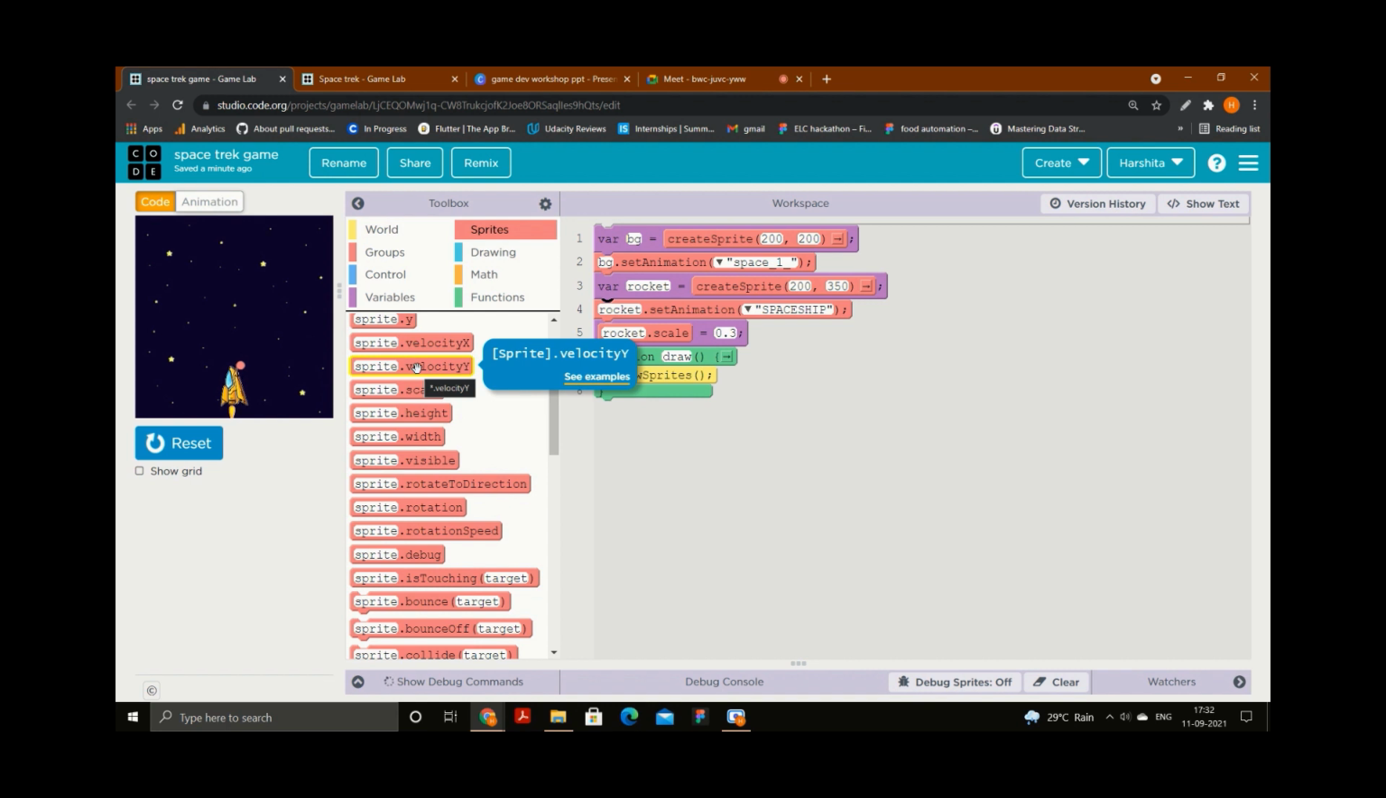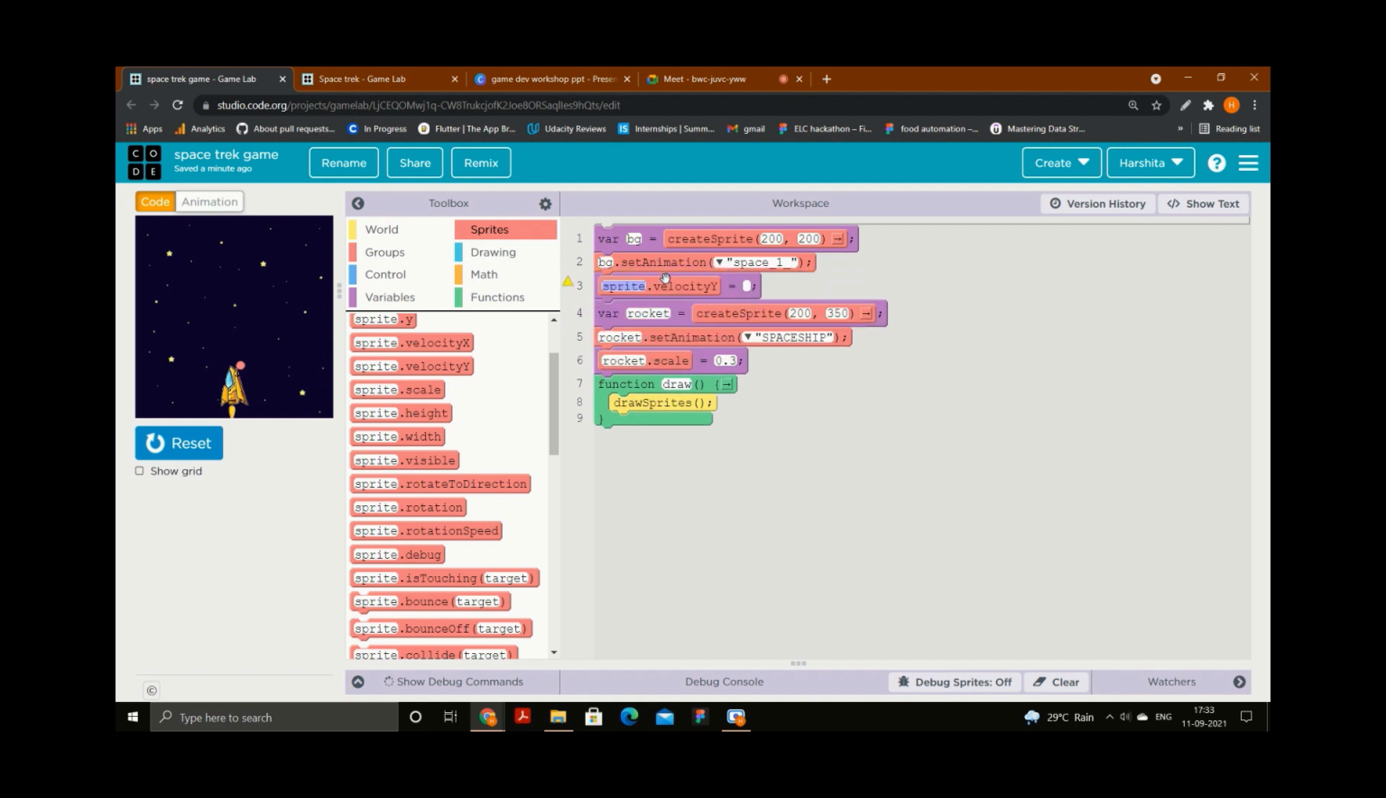Okay, so what I will do now is, I will use this sprite dot velocity y. I will put it here, just below the BG dot set animation. Here you need to write the same name of that animation, or I can say that variable.